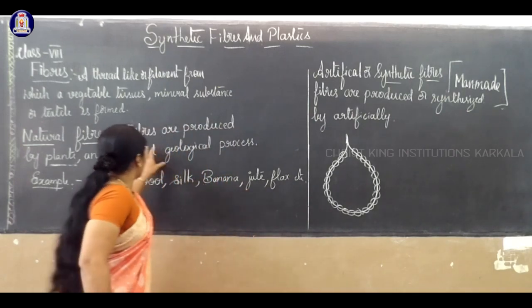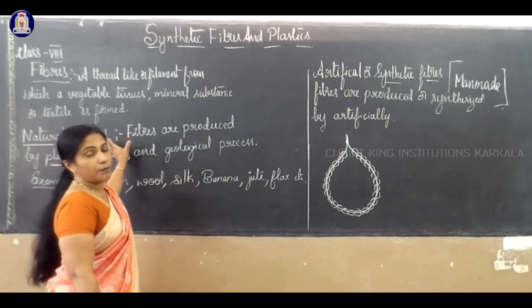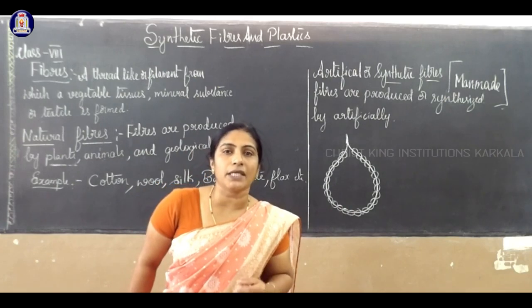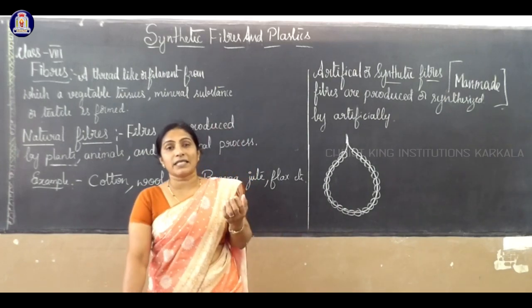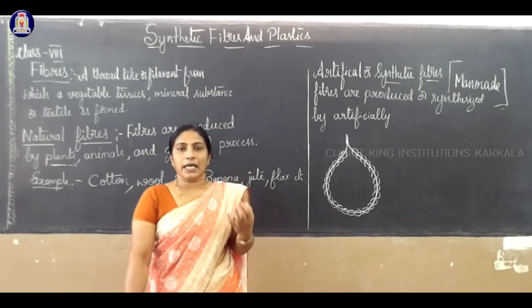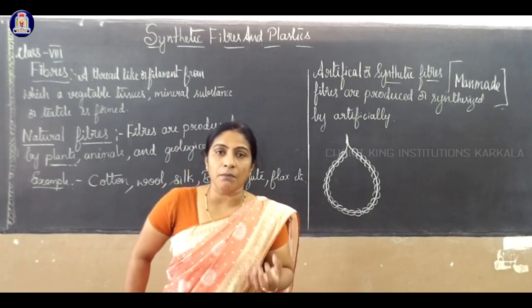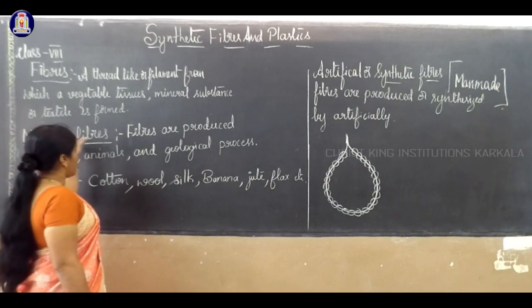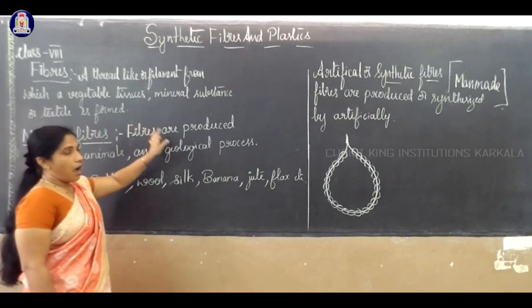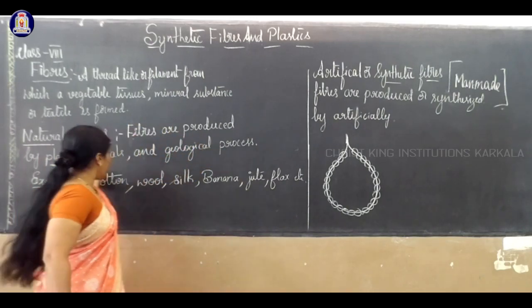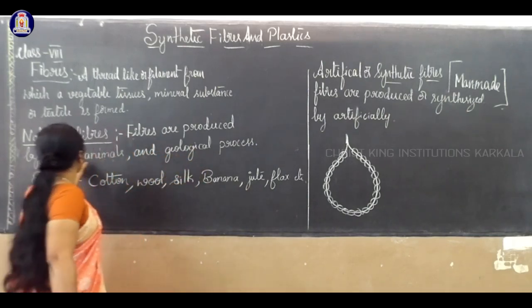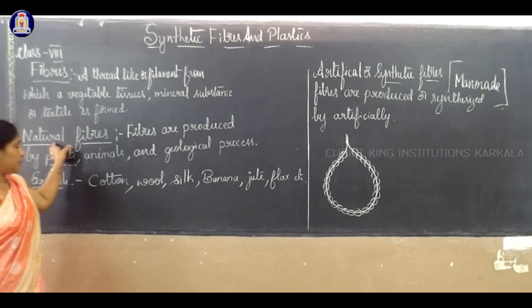All are included in natural fibers. And whichever food we are eating, fiber components are present in some vegetables. So we get a high amount of fibers from some food items. All these are called natural fibers. Fibers produced by plants, animals, and geological processes are called natural fibers.